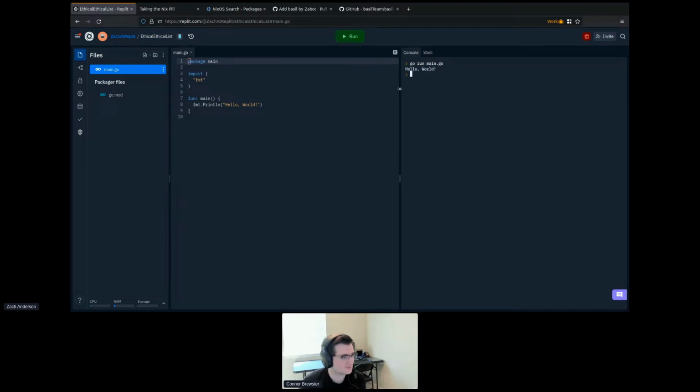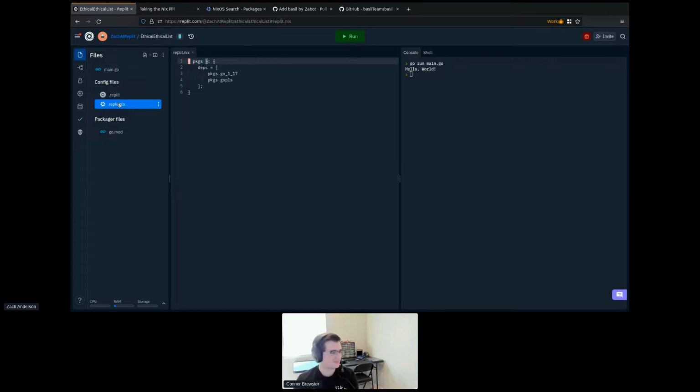And it'll run hello world in a second here. There we go. And we got hello world. But a Go REPL is actually a Nix REPL in disguise. If we show these hidden files, we can see there's a .replit file and there's a replit.nix file, just like when we made our Nix REPL. And the replit.nix file has the Nix packages for running Go programs, Go version 1.17 and the Go language server.